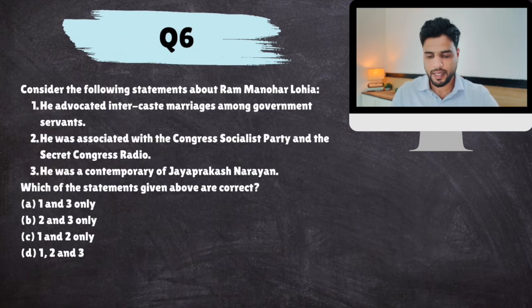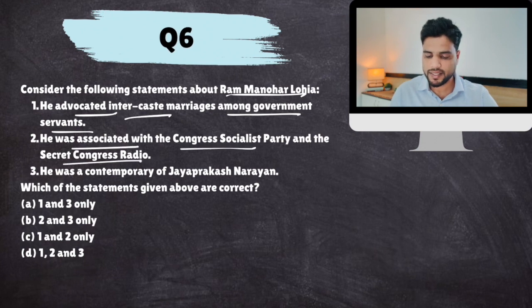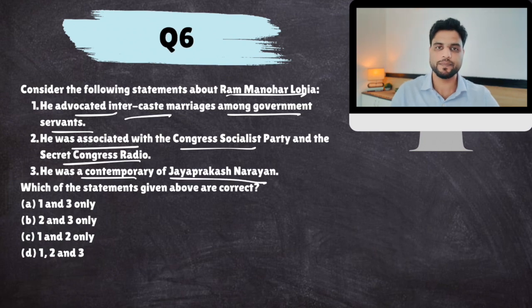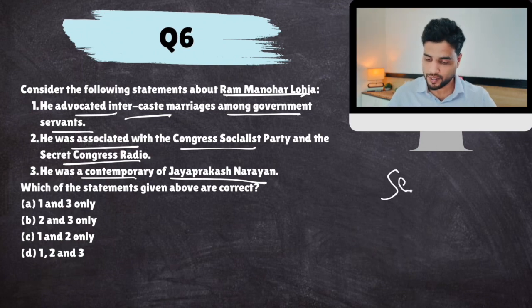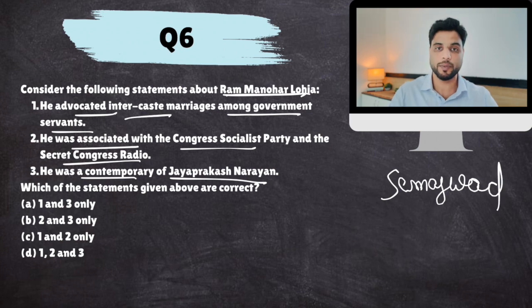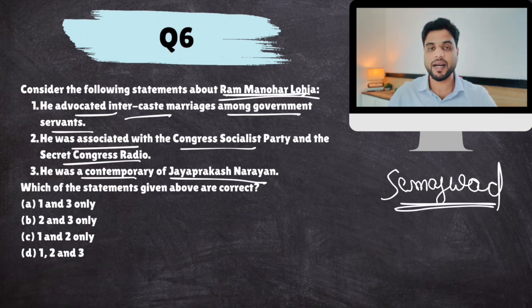Next. Consider the following statements about Ram Manohar Lohia. He advocated intercaste marriages among government servants. He was associated with Congress Socialist Party and Secret Congress Radio. He was a contemporary of Jayaprakash Narayan. Now, Ram Manohar Lohia was basically an Indian socialist. Okay, socialism is an ideology, but it was given an Indian taste, known as Samajwad. There is a political party also named after it, Samajwadi Party in Uttar Pradesh. So Samajwad was given by Ram Manohar Lohia.